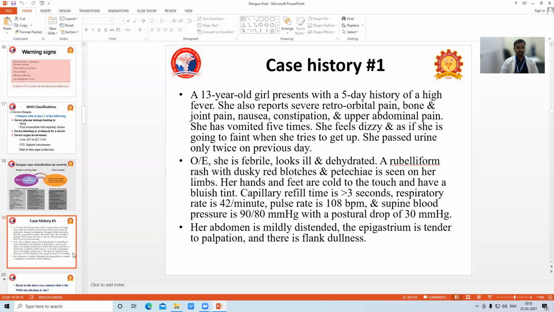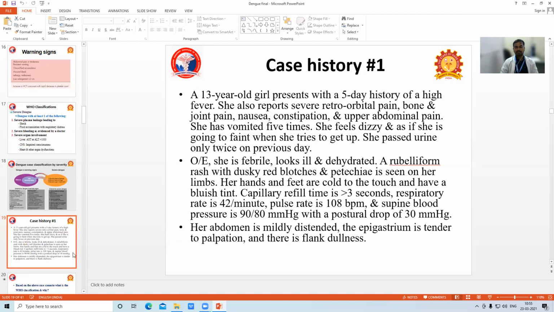On examination, she is febrile, looks ill and dehydrated. Morbilliform rashes with dusky red blotches and petechiae in her limbs. Her hands and feet are cold to touch and have a bluish tint. Capillary filling time more than 3 seconds. Respiratory rate is 42 per minute.